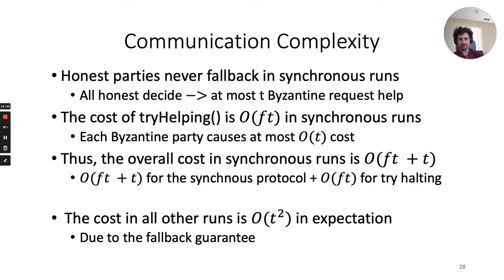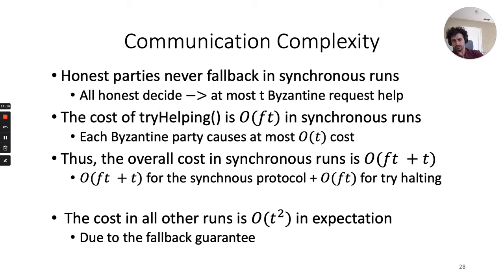Okay, so to analyze the protocol, by the property of the synchronous protocol, all honest parties decide, and thus at most t parties send a help request. Only the Byzantine parties might send help requests. Therefore, no honest party will fall back, because in order to fall back, an honest party needs to see t plus 1 help requests. The cost of try helping, therefore, is O(ft + t) in synchronous runs.